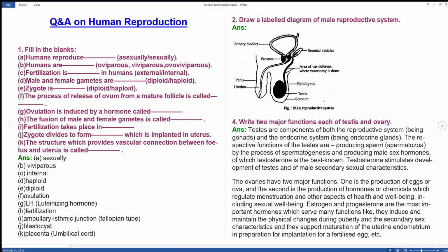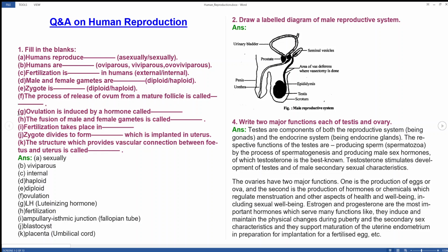Are male and female gametes diploid or haploid? The answer is, when the male and female gametes are single, they are always haploid. When together they make a zygote, then it is diploid. The process of release of ovum from a mature follicle is called ovulation.